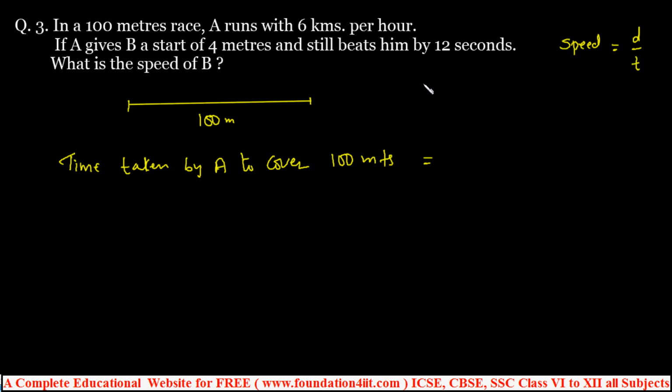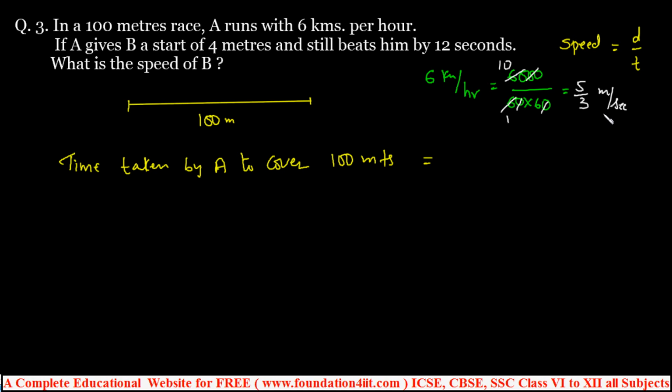So first let us convert this 6 kilometers per hour into meters per second. 6 kilometers is 6,000 meters by 1 hour. 1 hour is 60 into 60. 1 hour is 60 minutes, each minute is again 60 seconds. So 6,000 by 60 into 60. You can calculate this. 2 zeros cancel. 60 by 6, 6 into 6, 6 ones are 6, 10. So 10 by 6, 5 by 3. Right? This is 5 by 3 meters per second.